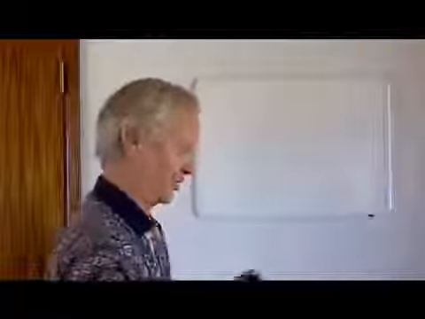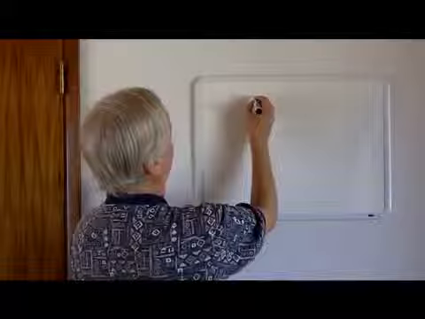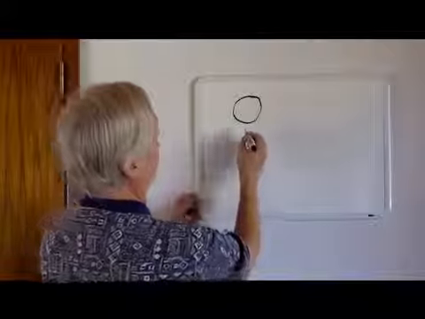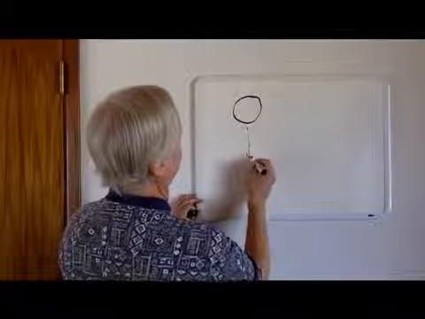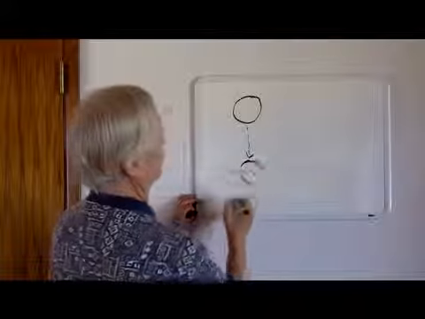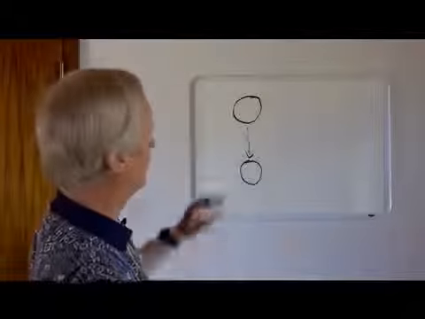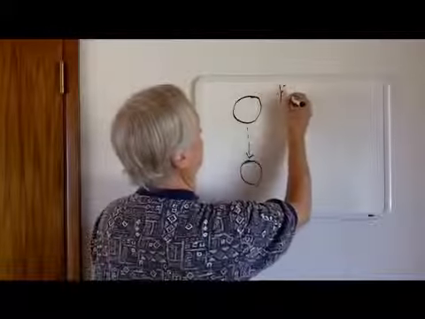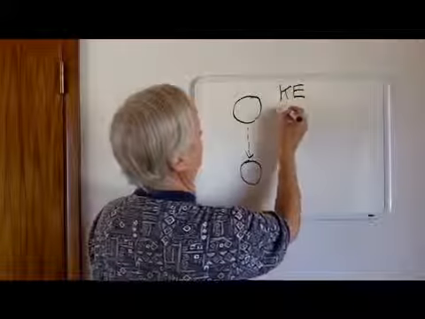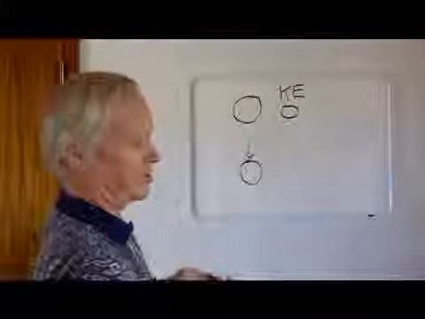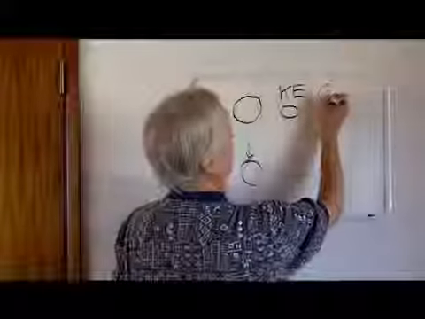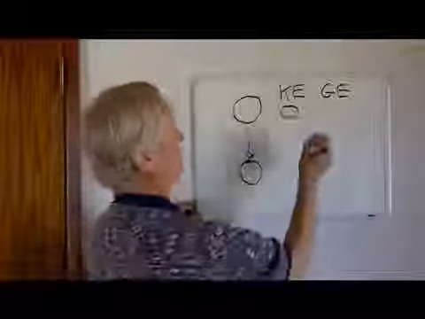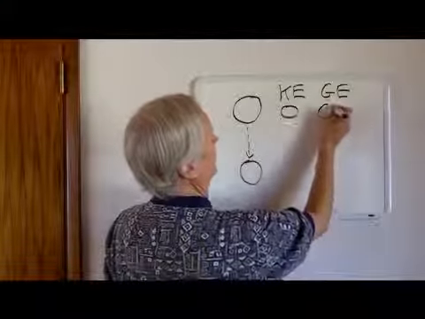Well, let's analyze that situation. Let's say that I hold an object up in the air, and then I release it, and I let it fall towards the ground. So at a time later, the object's down here. At the starting point, we can say it has zero energy of motion, so we'll say the kinetic energy is zero. But it also has gravitational energy, which we'll call GE. And before we release the object, we can say the gravitational energy is zero.